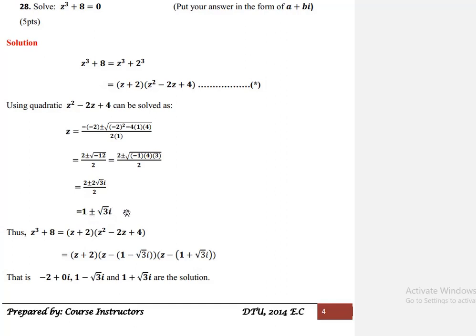Dividing, we get 1 plus or minus square root of 3i. Therefore z cube plus 8 is written as z plus 2 times z square minus 2z plus 4, which becomes z plus 2 the whole into z minus 1 minus root 3i times z minus 1 plus root 3i. In the form a plus bi, z is equal to minus 2 plus 0i, 1 minus root 3i and 1 plus root 3i are the solutions. Now we go to the second way.